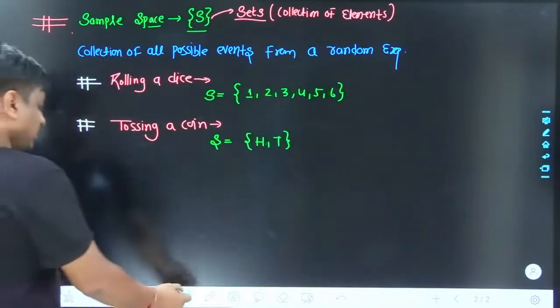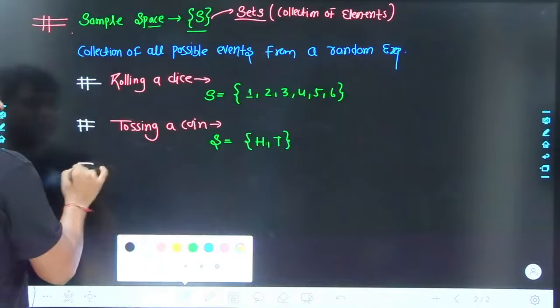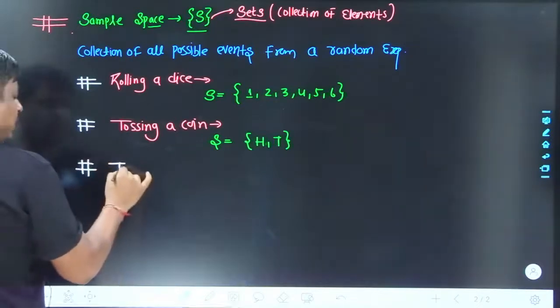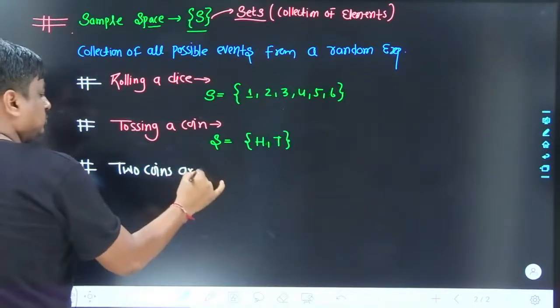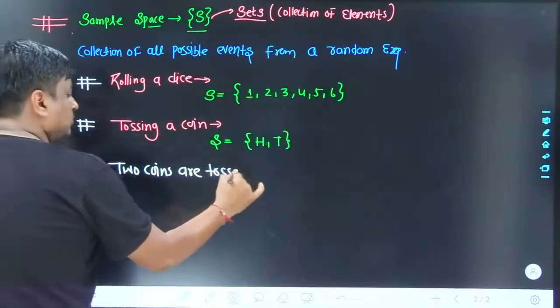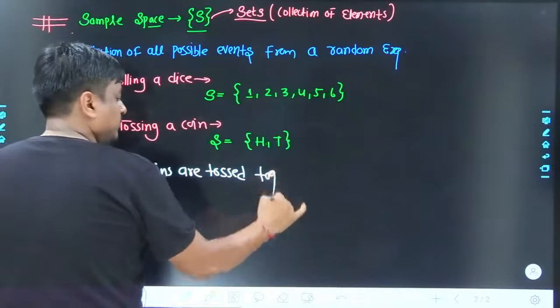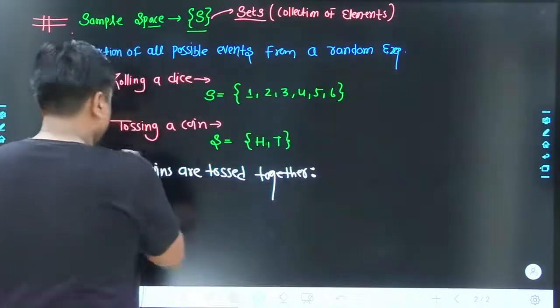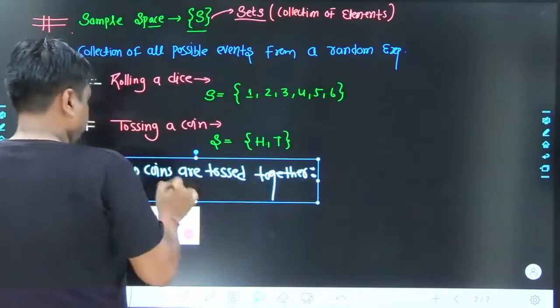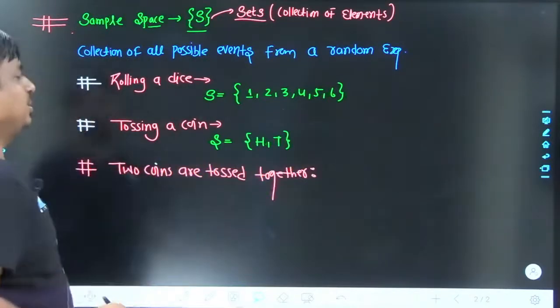Let me take another example. Rather than tossing one coin, two coins are being tossed together. Yes, two coins are being tossed together.